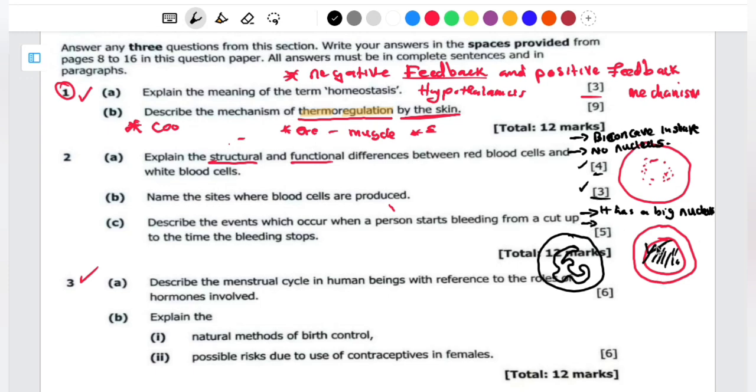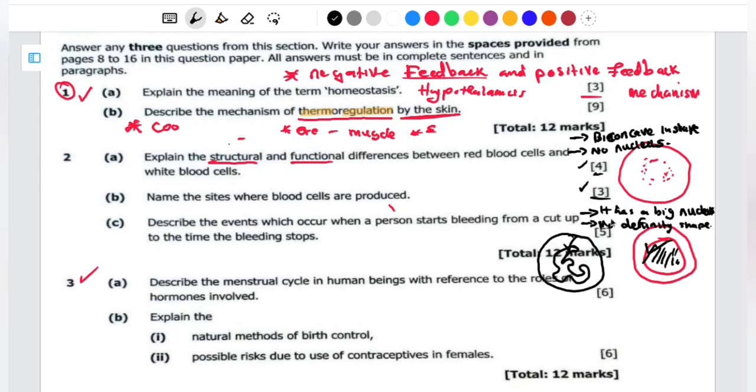Then apart from that, this one is not biconcave in shape. So the shape of this one here, especially the phagocyte, they don't have a definite shape, because they fall under the macrophages, and the macrophages can take up any shape depending on the pathogen that they are digesting. So no definite shape for this one.